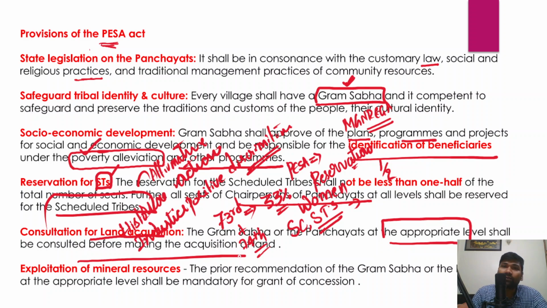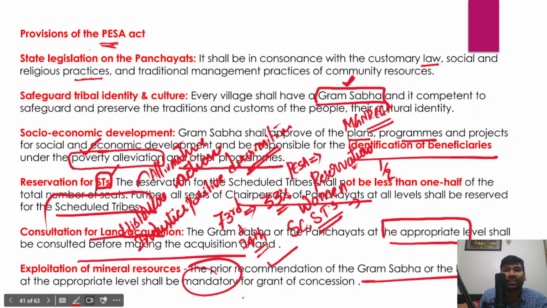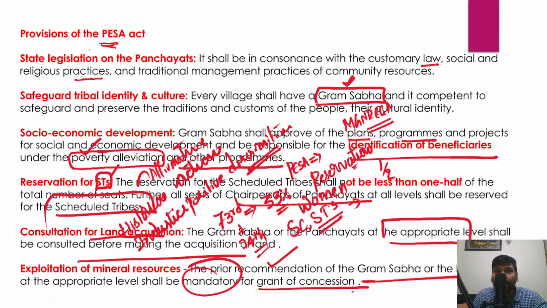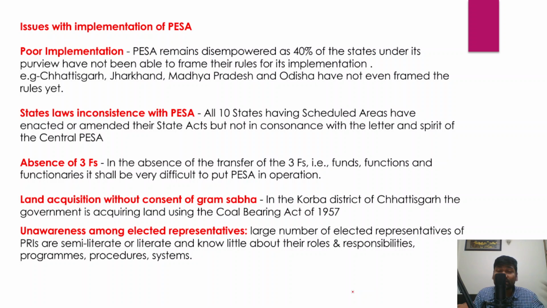And even if the government decides to explore the mineral resources from the tribal areas where this Panchayat has been located under this PESA Act, the prior recommendation of the Gram Sabha or Panchayats at the appropriate level shall be made mandatory for the grant of concession to exploit mineral resources in those tribal areas. Right? So this is how the provisions have been provided under the Panchayat Extension to the Scheduled Areas Act.